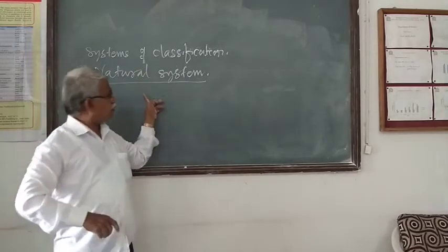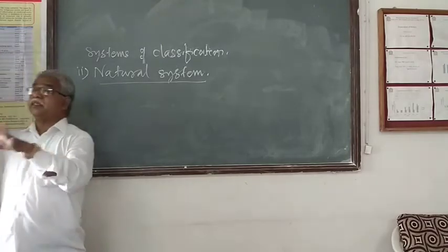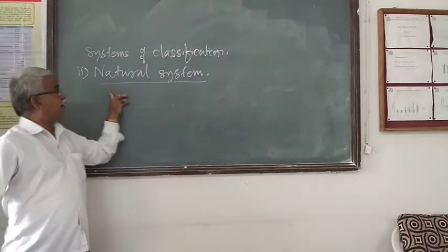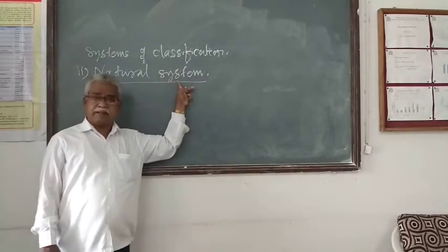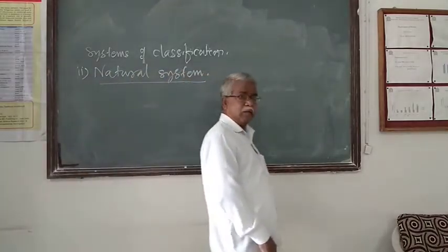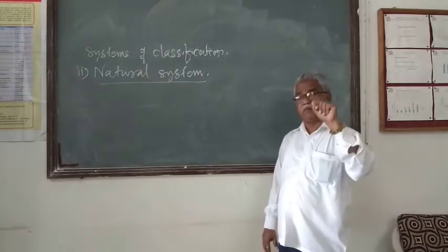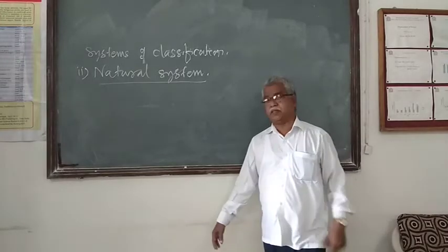So in the natural system, the similarities as well as the dissimilarities are taken into account, and these points can directly give the idea regarding the natural system of plant classification. Most of the credit goes to Adanson, de Jussieu and de Candolle. They classified the plants on the basis of the similarities and the dissimilarities of the entire plant.